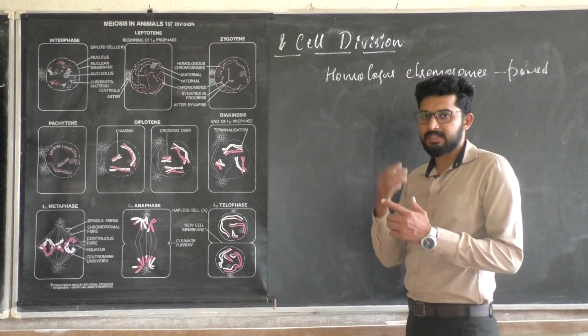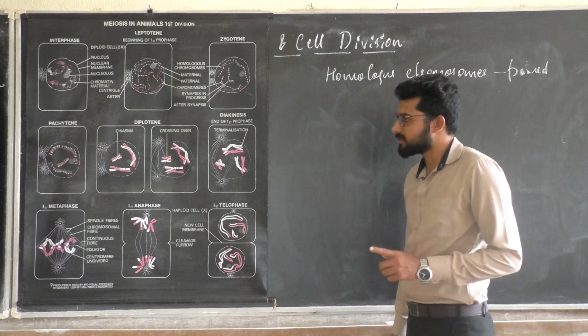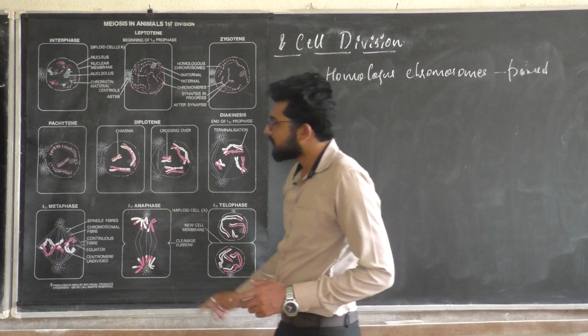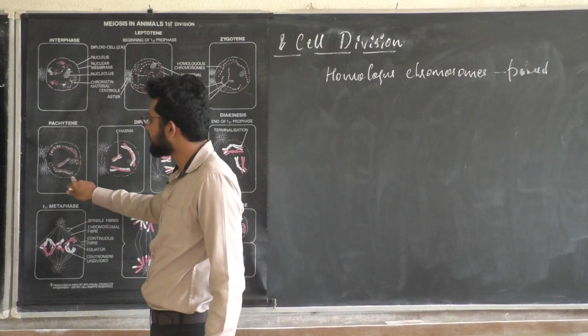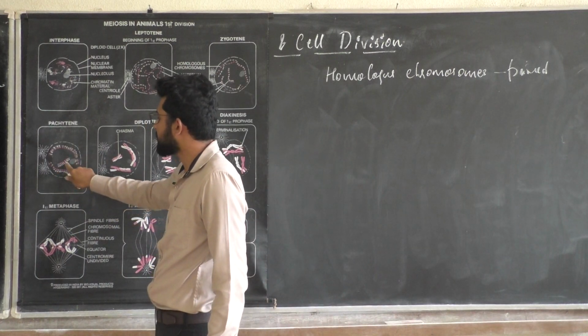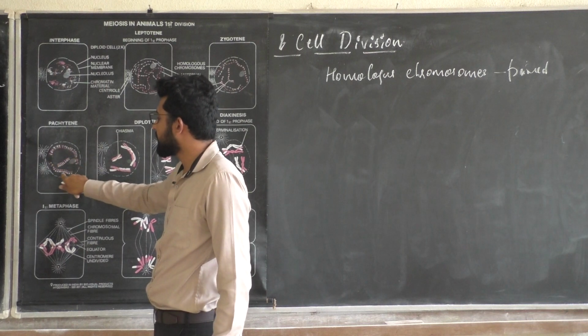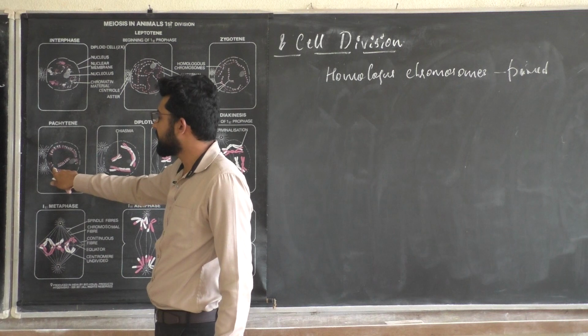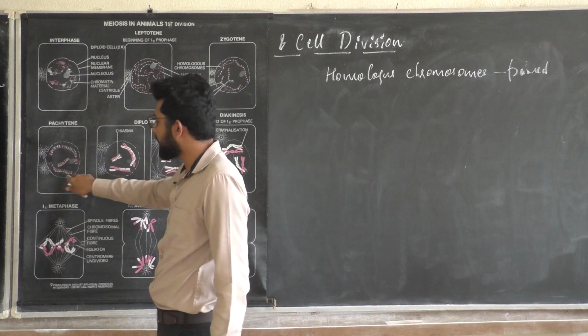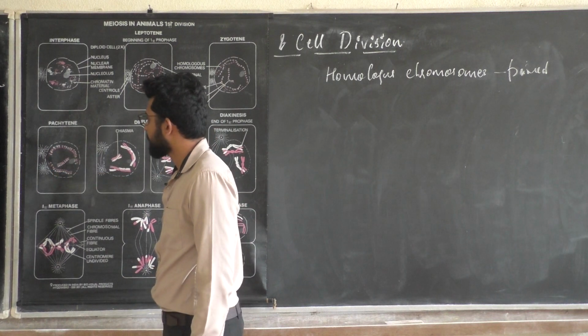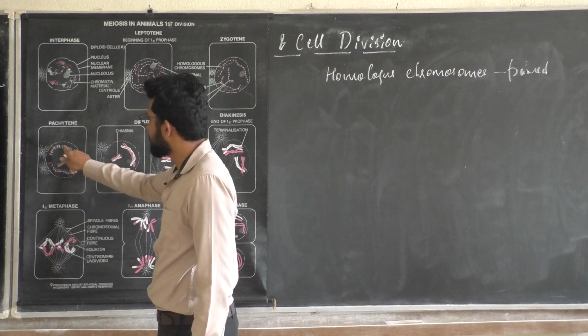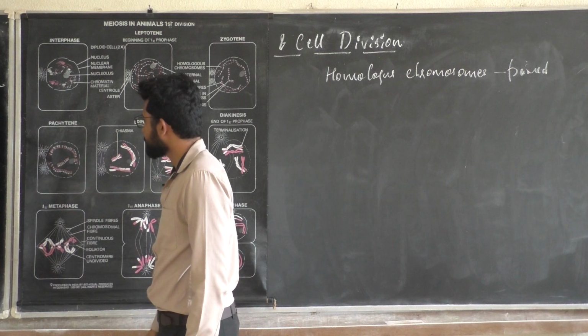So this structure is known as the tetrad, because homologous chromosomes are paired up here. Look at here, and even you can witness sister chromatids also.